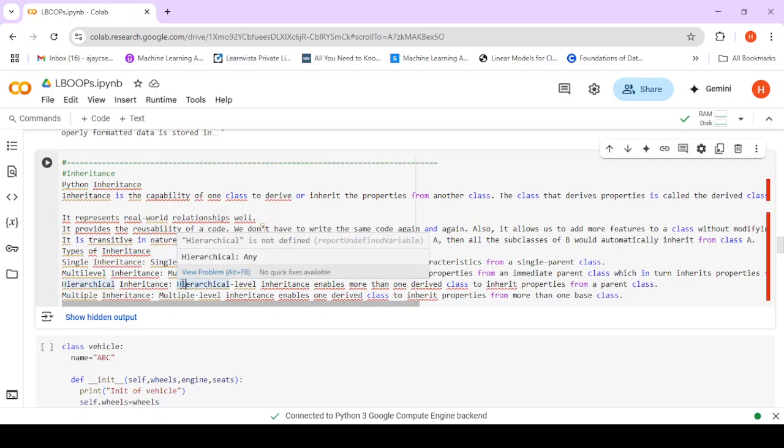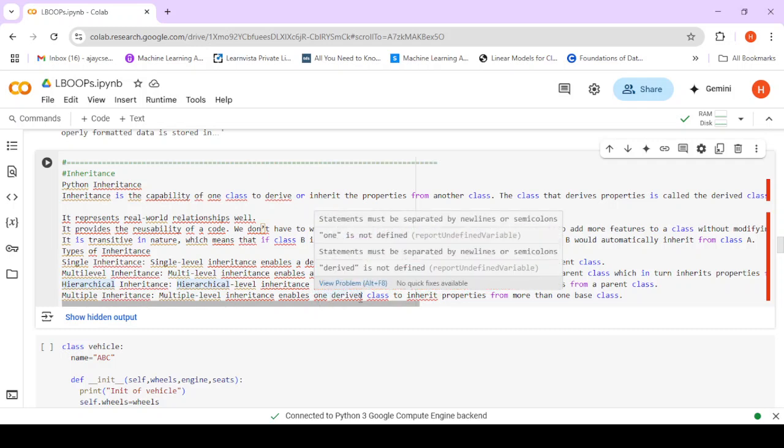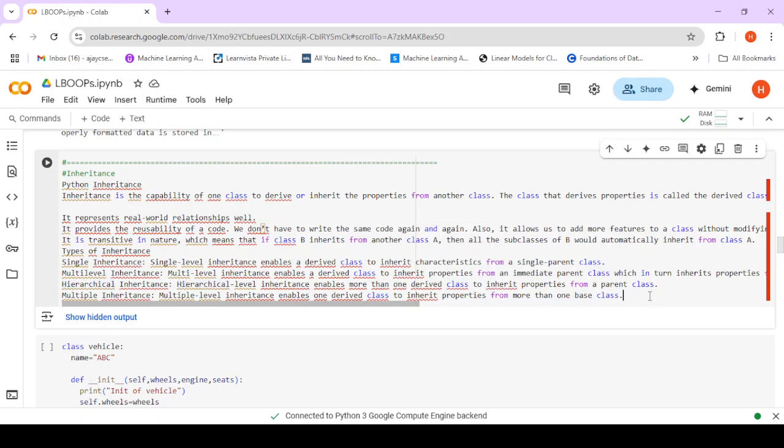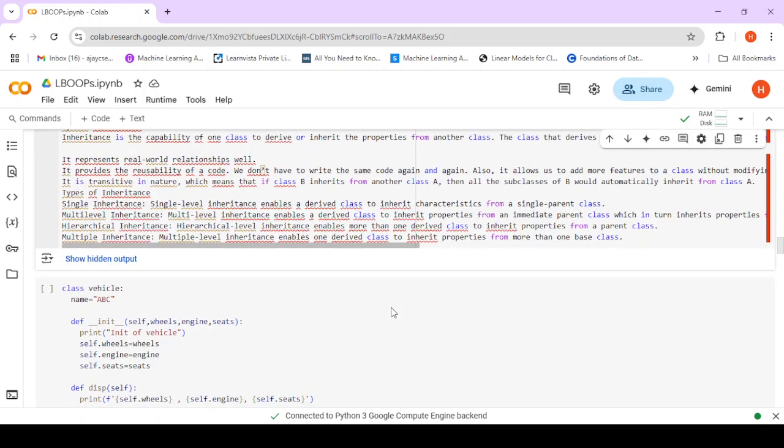Inheritance can be single inheritance. Single inheritance means there is one parent class and one derived class. Multi-level inheritance: there is one base class, a derived class, and then in turn another derived class. Hierarchical means there is more than one derived class, so one parent class having many derived classes in a hierarchical nature. And then there is multiple inheritance. Always remember, multiple inheritance refers to many base classes being used for one derived class.